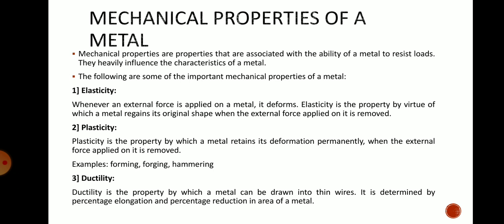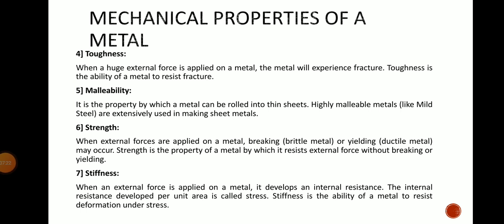So third property is ductility. Ductility is the property by which a metal can be drawn into a thin wire. It is determined by the percentage elongation and the percentage reduction in the area of the metal. The property by which the metal can be deformed into thin wire is called ductility. Generally the metals have a good ductility property.